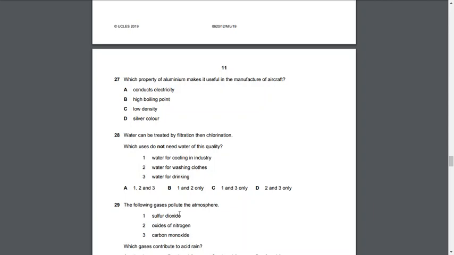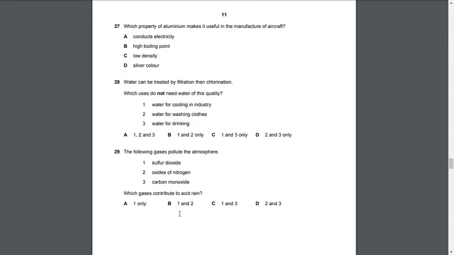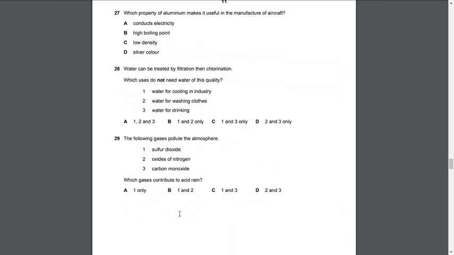The following gases pollute the atmosphere: sulfur dioxide, oxides of nitrogen, and carbon monoxide. Which gases contribute to acid rain? Sulfur dioxide reacts with water and forms sulfuric acid. Oxides of nitrogen as well, so it's gonna be both of them, 1 and 2, but not carbon monoxide. It does not contribute to acid rain, so the answer is gonna be B.